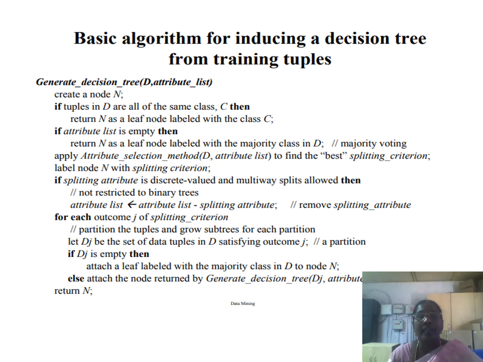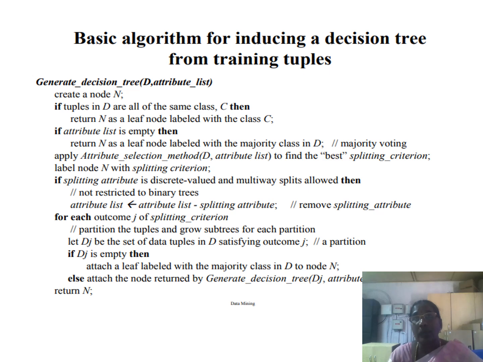Otherwise, we can go for the attribute selection method. Several attribute selection methods are available, such as information gain, gain ratio, and gini index. So there are several methods for selecting the best attribute. Applying that attribute selection method, we pass the data set as well as the attribute list, that is age, followed by student, and then credit rating. We are going to apply all those attributes.